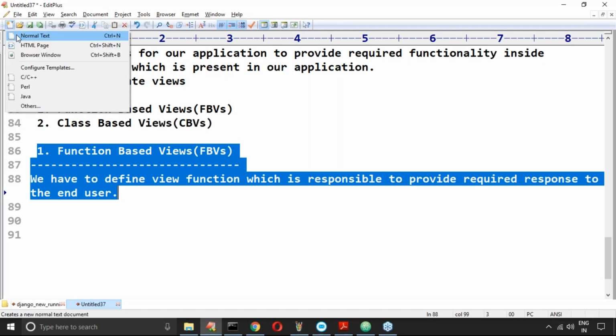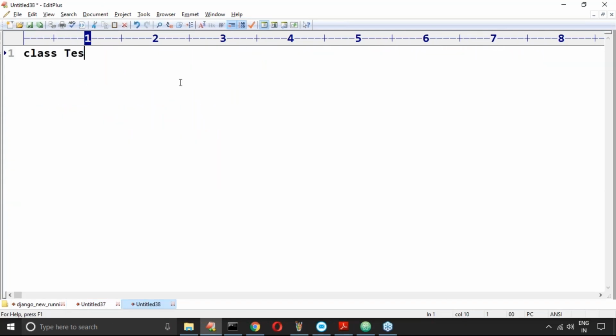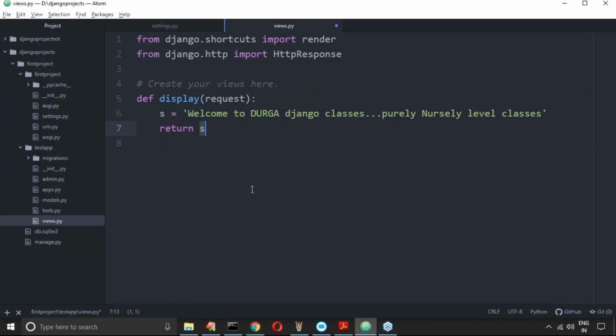Suppose this is my class Test, with some functionality. I want to create a Test object. This is the way, right? Just the class name followed by bracket open and bracket close is itself an object. Same way, here I return HttpResponse of the string. Okay, view function is ready.